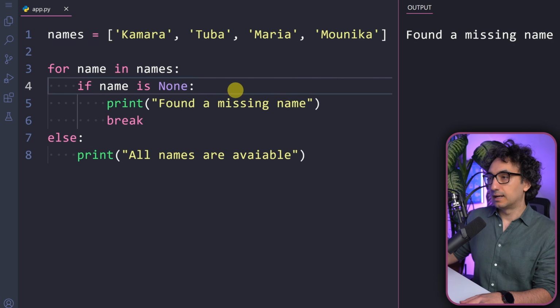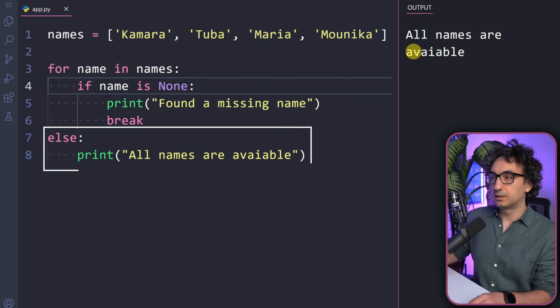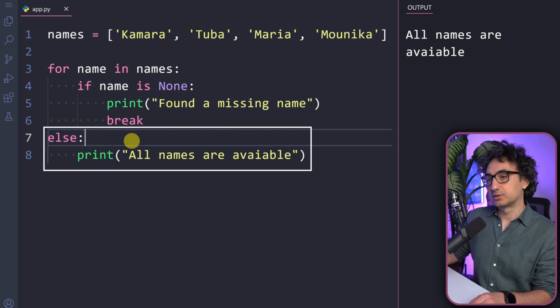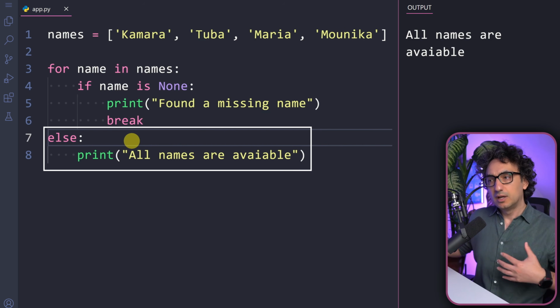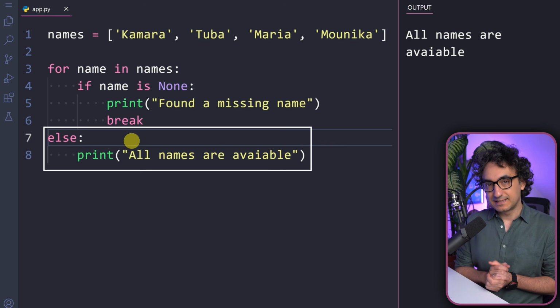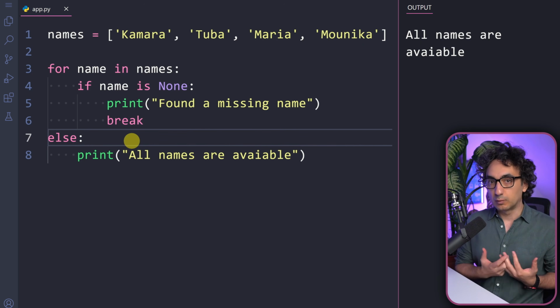And then let's go and execute. You can see in the output we are getting all names are available because all names are there and this condition is never fulfilled. And since we iterated through all the values of our list successfully, we got at the end this print message from the else statement. So as you can see, we are using the break together with the else statement in order to search for something and validate our data. And this is something that is very common as you are doing data quality checks and quality assurance.